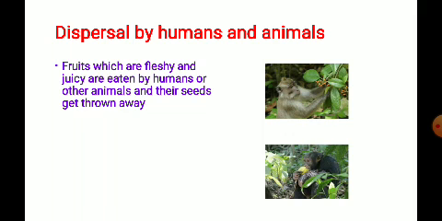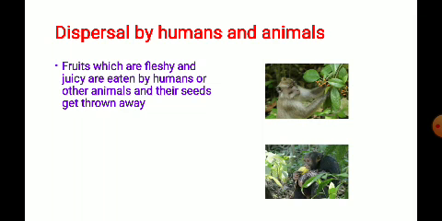What happens is we eat the fruit and throw away the seeds in our surroundings. As the seed gets favorable conditions, it starts growing into a new plant. Similarly, the animals pluck the fruits from the plant and eat them, and they drop the seeds wherever they move, into the soil.